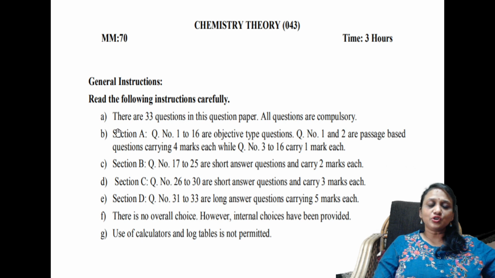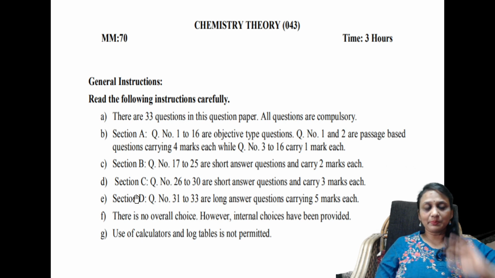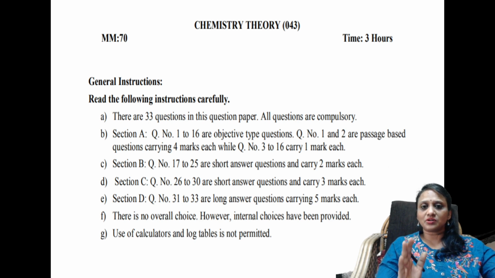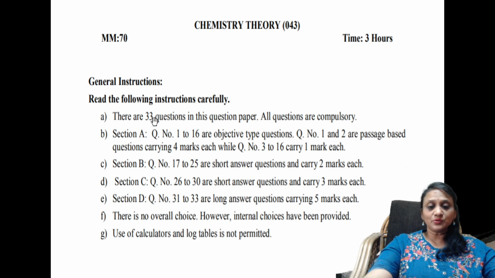So this is your new pattern, CBSE sample paper, the basic instructions. Now, suppose a question paper is given to you, how to write the answer? That is the most important thing because our targets are high, isn't it? We want 70 out of 70. When you're targeting 70 out of 70, every question you're answering should be perfect. Correct, students? Every question you're answering, all 33 questions, should be perfect. Let us see how to write the paper.